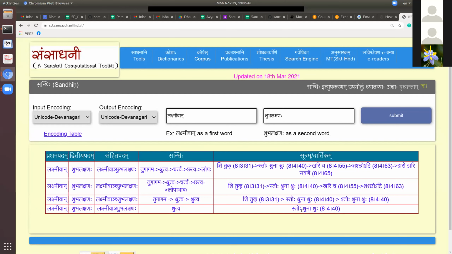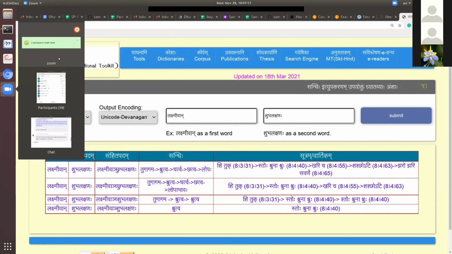Okay, so the order in which these sutras are applied, these are given here in the same order, and under this sandhi, the popular names or the short names of these sandhis are given, and here actual sutras are given. Okay, regarding the visarga sandhi, the example which you have asked for, I will discuss with Pawan and get back to you.